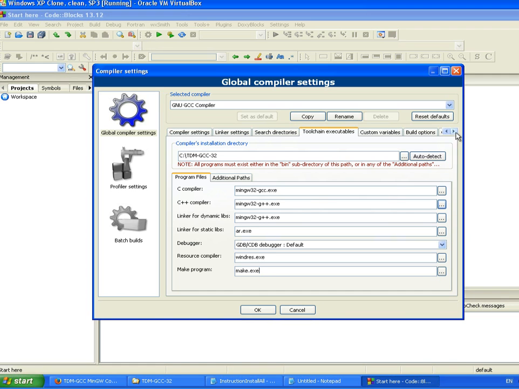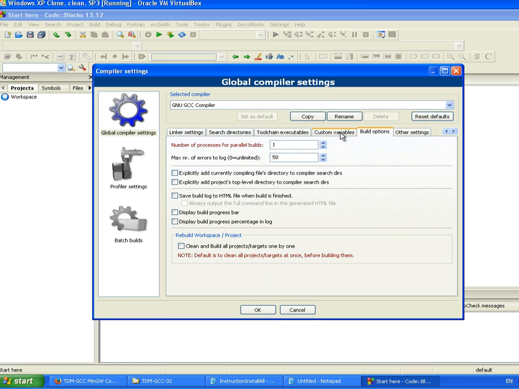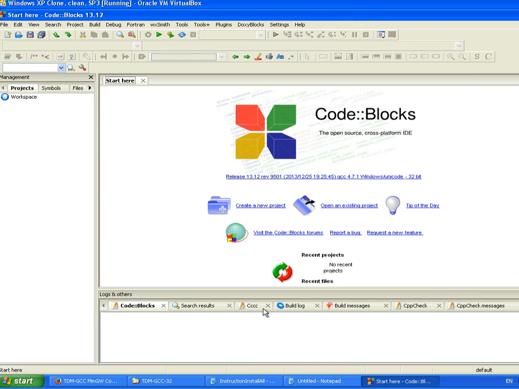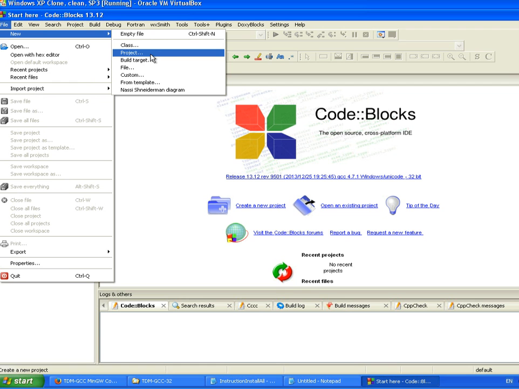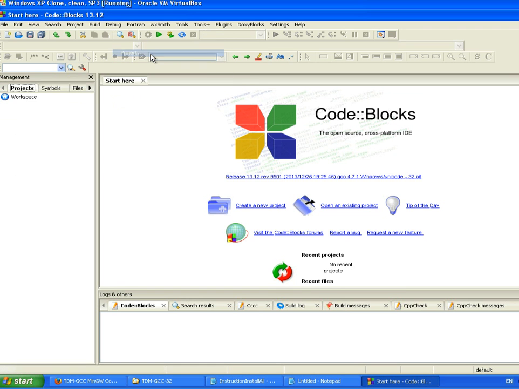And one more thing here, what I've been doing is that here is how many processors it's using when it's compiling. So if you have like 4 processors, then you can put 4 here. I have 2, so I might want to put 2 here, but I put 1 here for now. Okay, so let's now create a test project to see that this works.